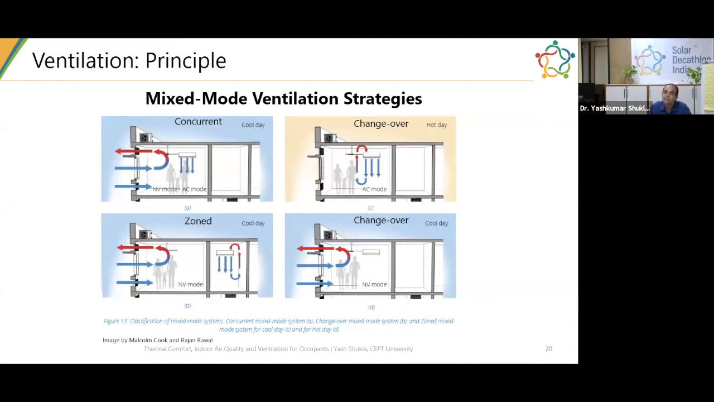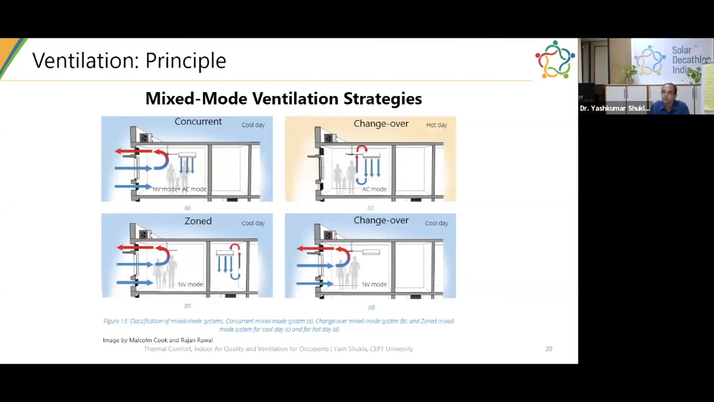So in a concurrent strategy, you have natural ventilation air already coming inside through the opening, but at the same time, you are also operating the air conditioning system. That's a very rarely used strategy, and it's only beneficial in certain scenarios where the stratification or the temperature gradient is less. A very commonly used strategy is a changeover mixed mode strategy.